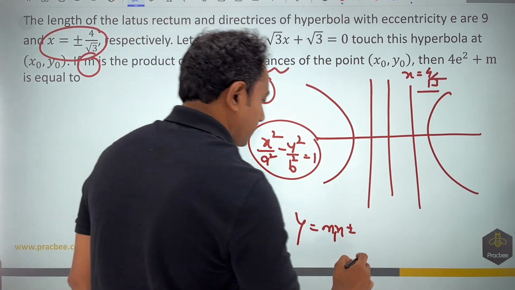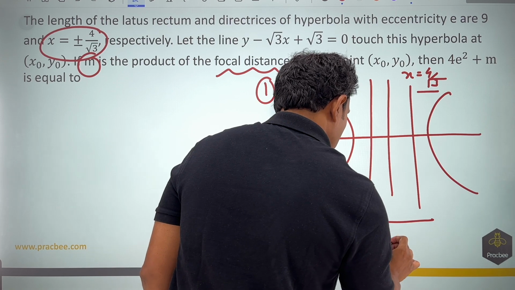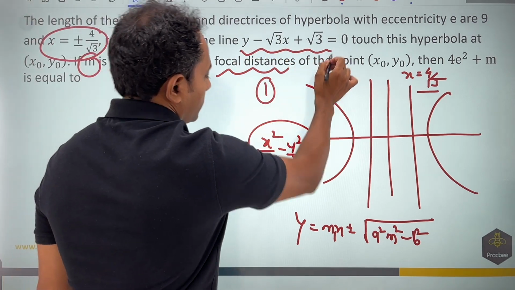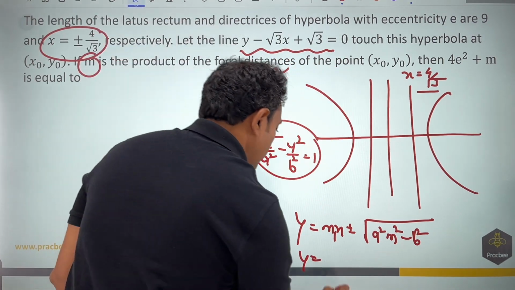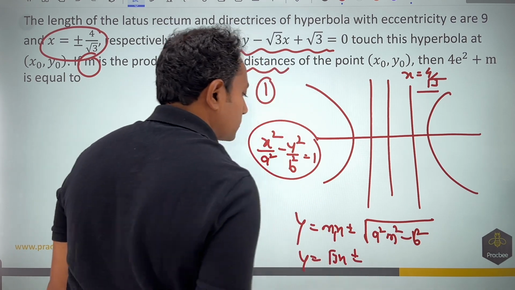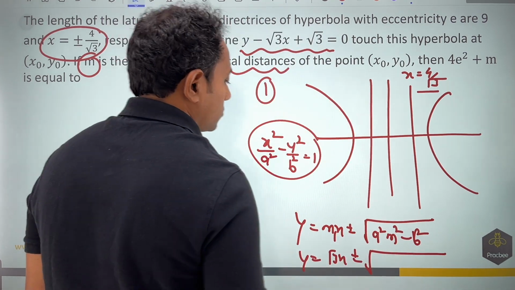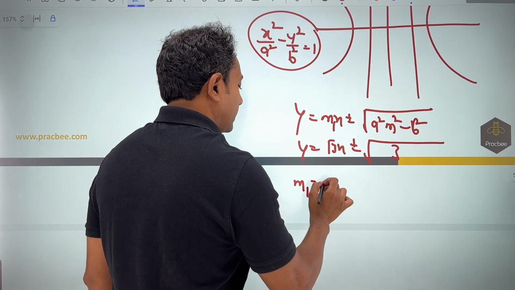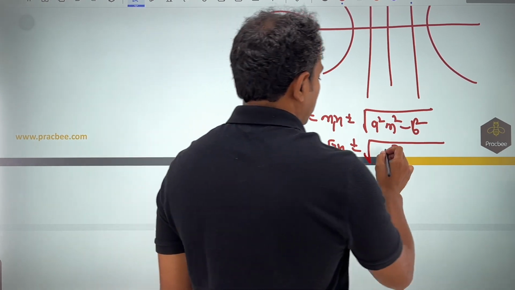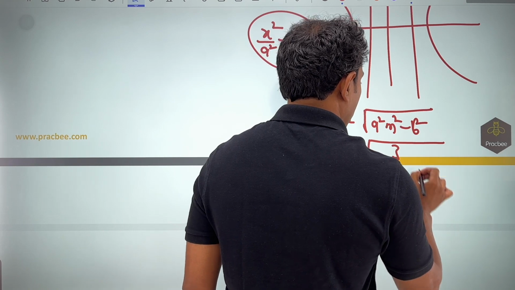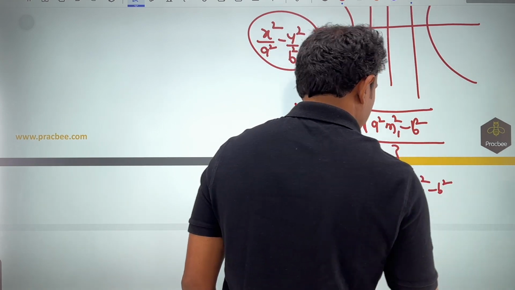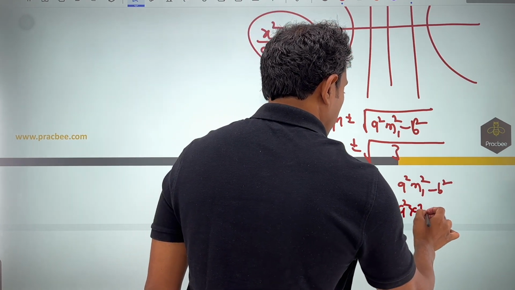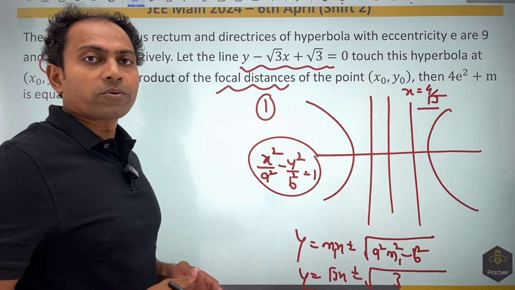So use m1, plus minus root of a square m1 square minus b square. If you know this much, you can align this equation on similar lines. You can see that y will become plus minus root 3 x, and root 3 is written here. So if you closely observe, you get the value of m1, which is root 3, and the value 3 is equal to a square m1 square minus b square. If you put m1 here, it becomes 3 a square minus b square. This is one relation. Look into the next part of the question.